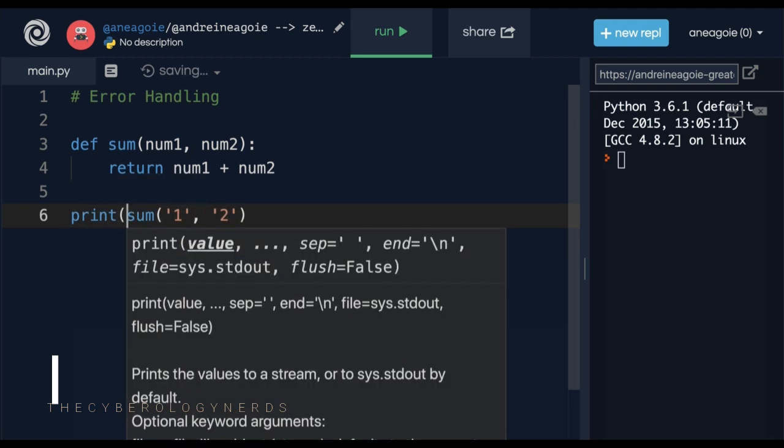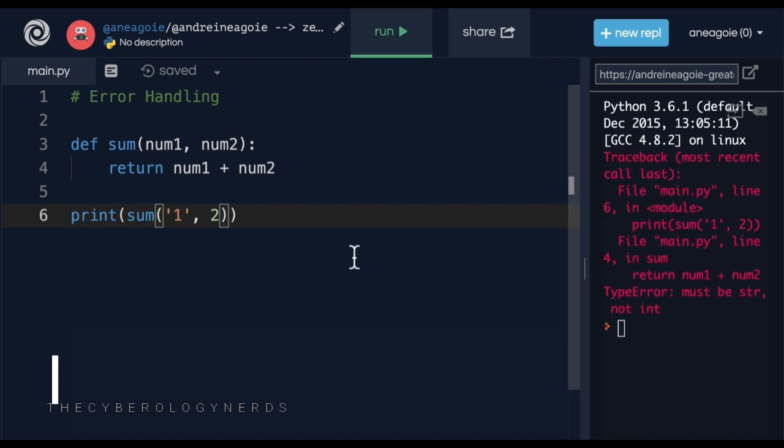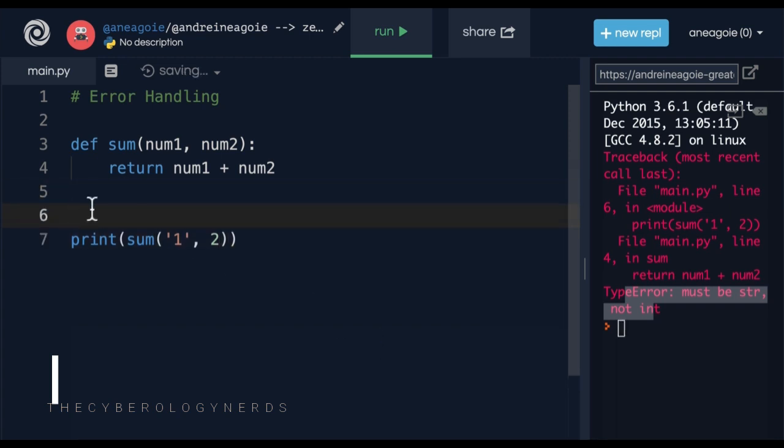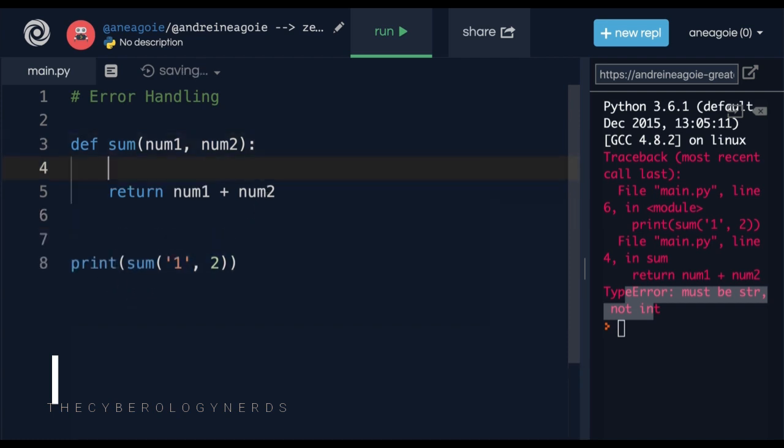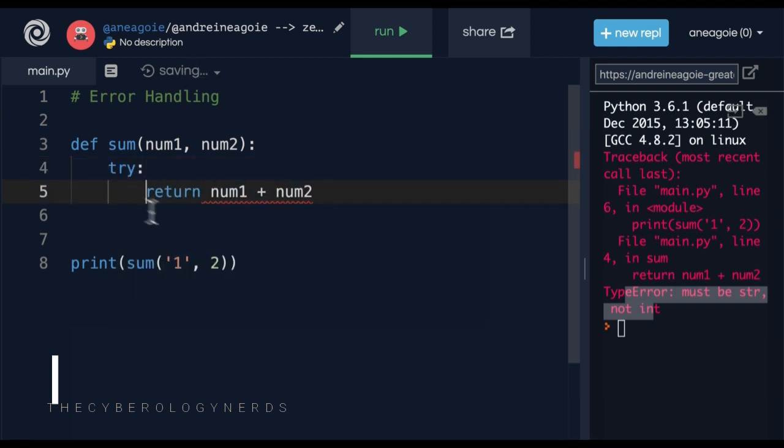I click run. I get 1 and 2 because it just adds the two strings together. So let's just do this and click run. I get a type error. Must be string, not int. So based on what we learned, how do we handle this? Well, we can add a try block in here and wrap this function, or we can build it directly into our function. So I can say try this part,